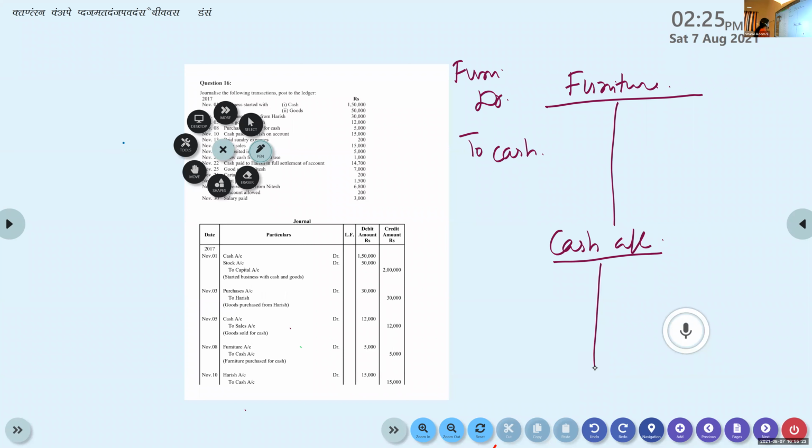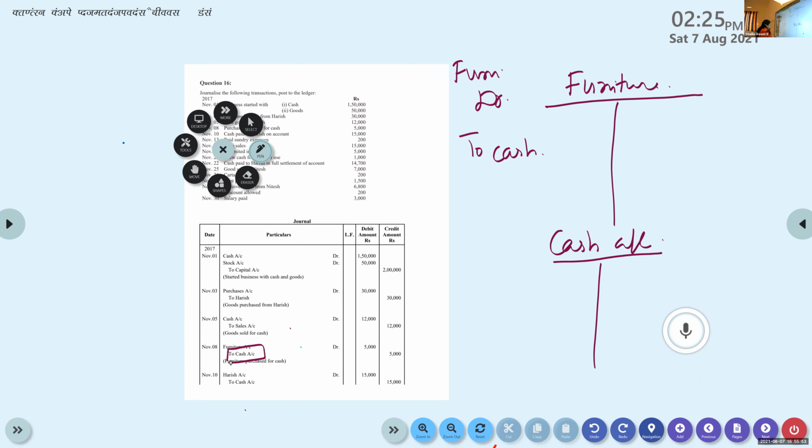Furniture account debtor to cash. Wait. Furniture account debtor to cash. So what is cash done? Cash account is debit? Furniture account debtor to cash. Okay. So what is done to the cash account?